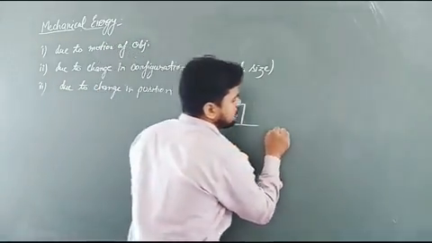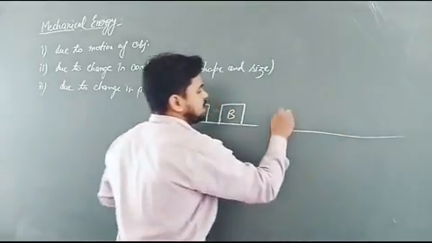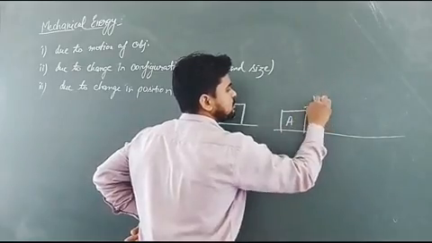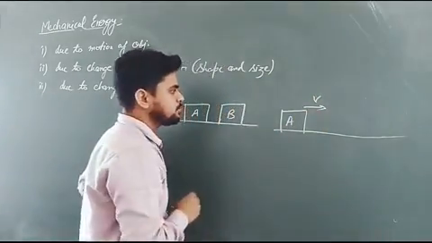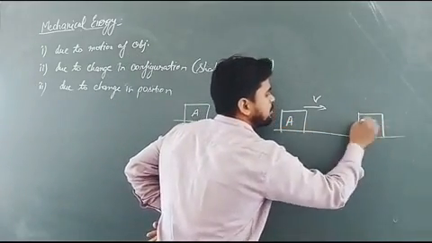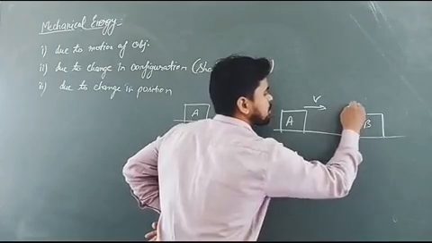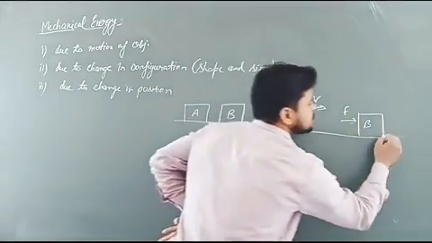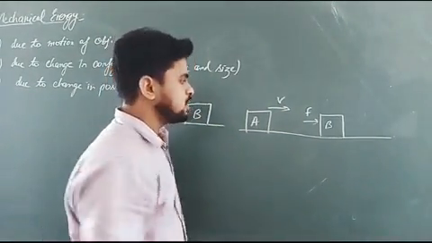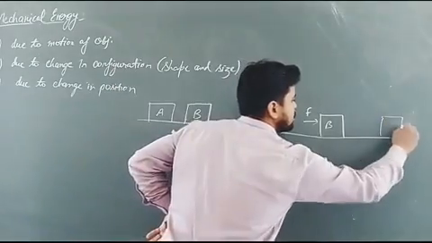But suppose if A starts moving, then it comes in motion, and when it is in motion, then what happens? It can apply certain force on B, and due to this force, B gets displaced from its original position here to here.